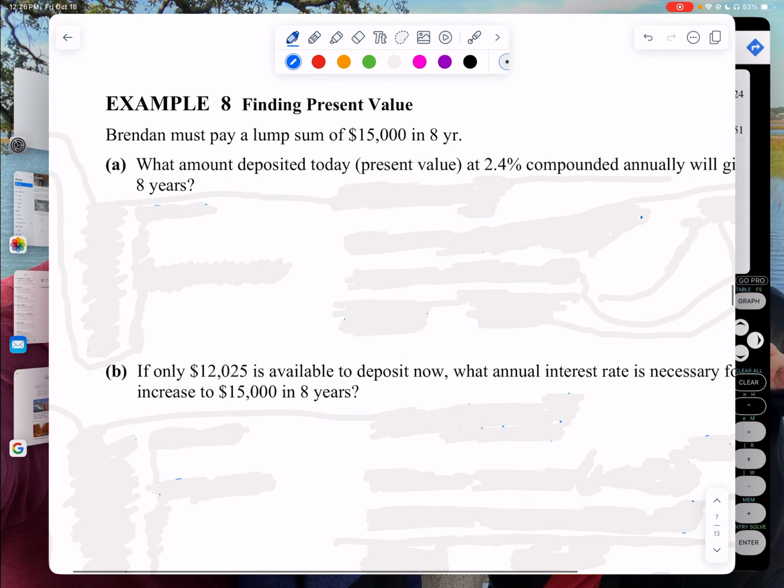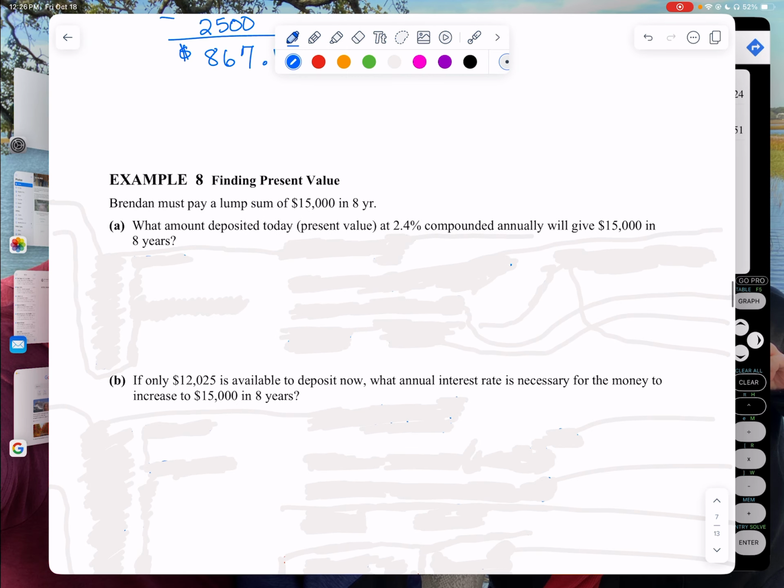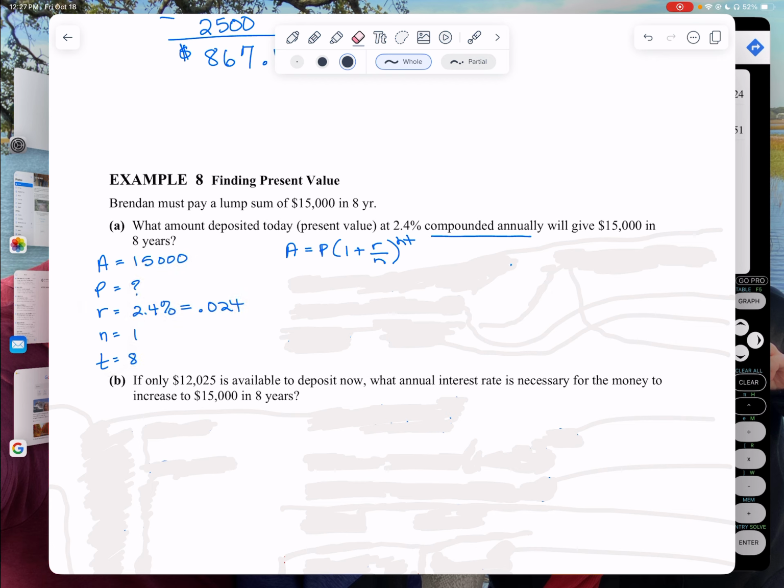All right. So Brendan has to pay a lump sum of $15,000 in 8 years. What amount is deposited today at 2.4% compounded annually? Once again, the minute I see compounded annually, I write all that stuff down. Then I'm going to go back in and read it again and start filling it in. So there's what I have to pay, $15,000, at the end in 8 years.